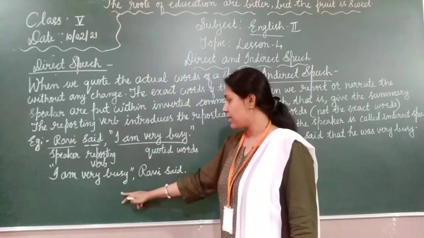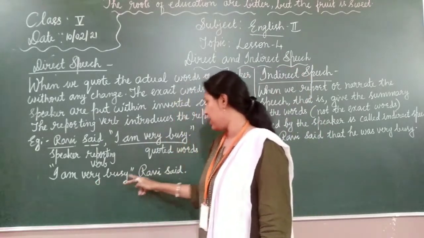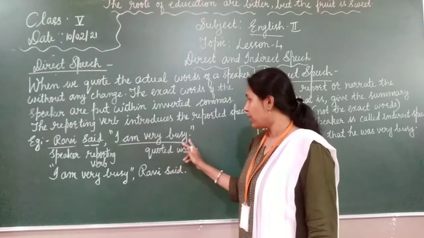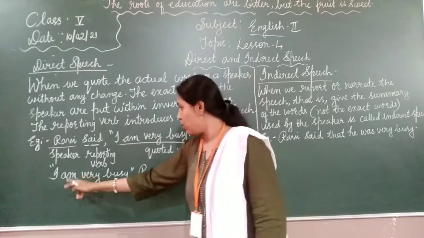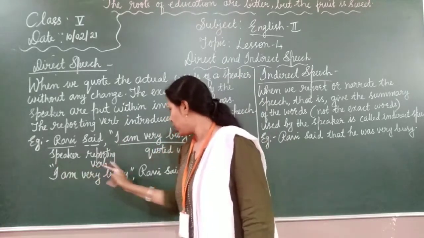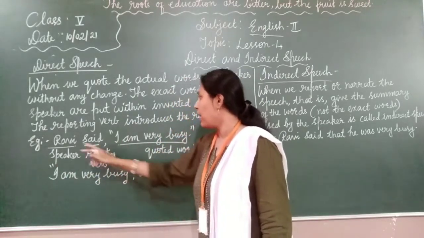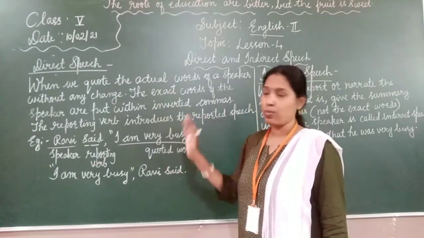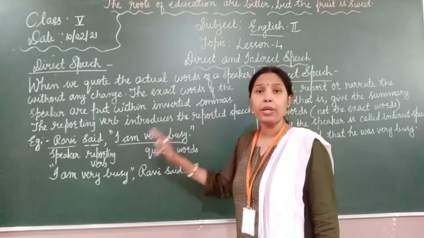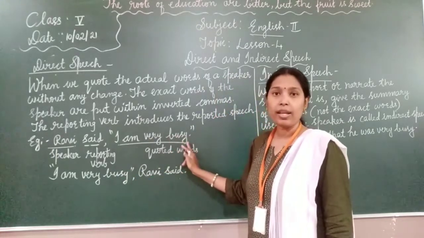But in the next example, "I am very busy," Ravi said. Here the quoted words have come in the beginning. It is the same sentence: put the inverted commas, put a comma, and Ravi said. In both ways, you can write direct speech. The quoted words can come in the beginning as well as at the end.